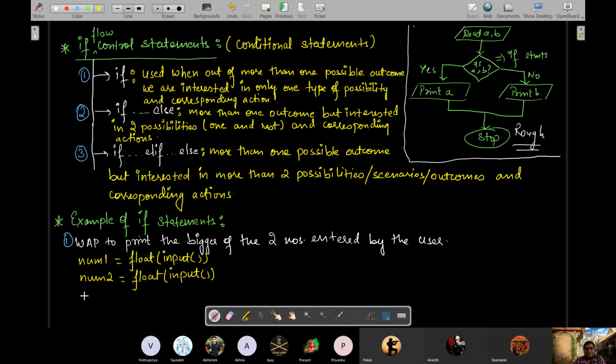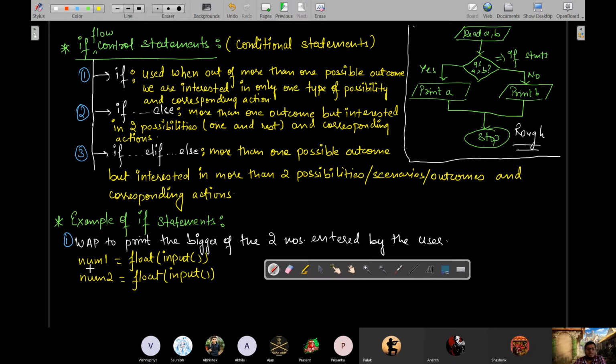Now you have taken two numbers. Now what is your requirement, if you have to print the bigger number.